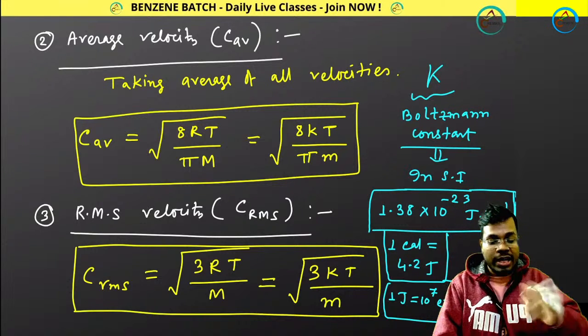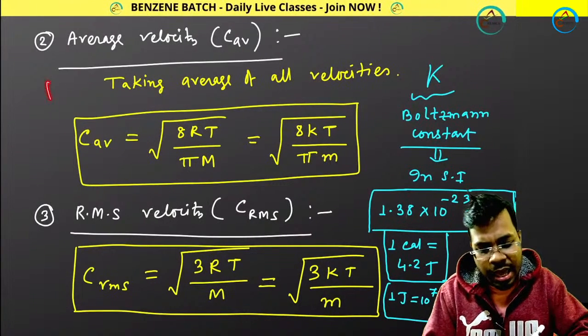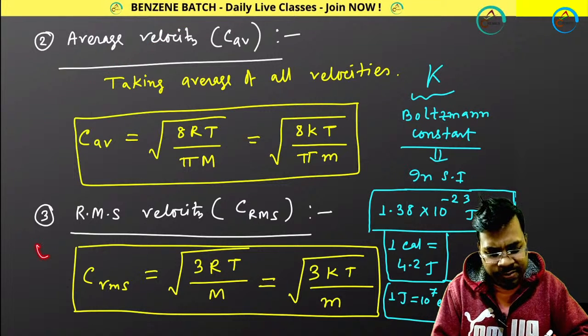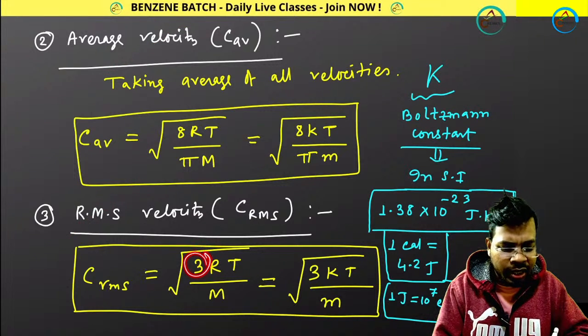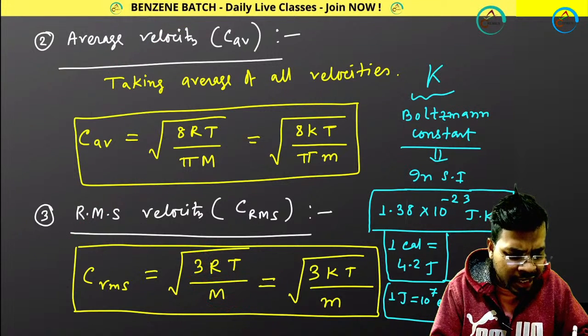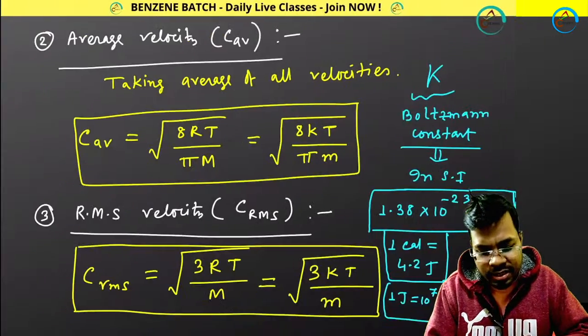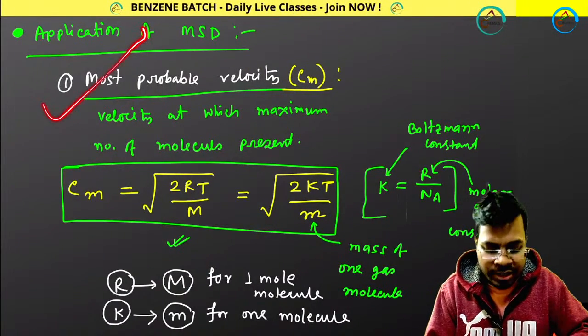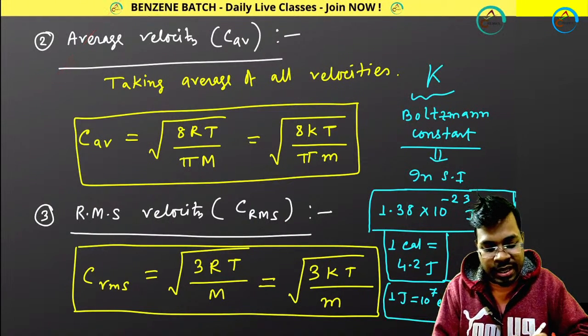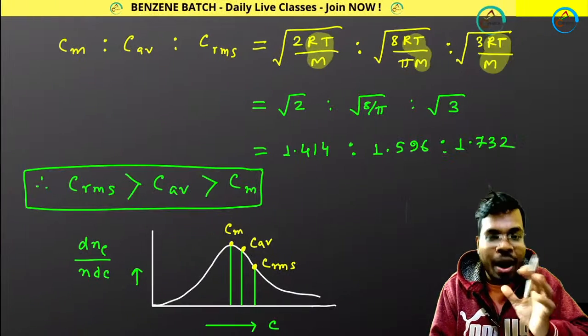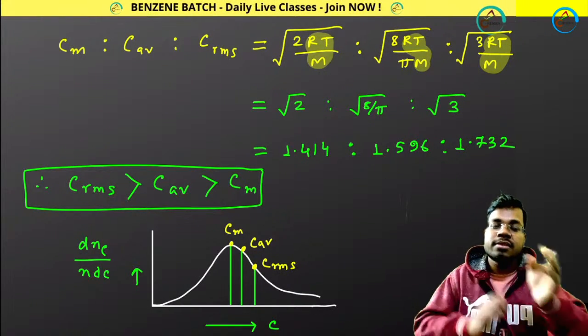Perfect. Now let's move forward. It was your average velocity. Great. Similarly, RMS velocity means root of 3RT divided by capital M, or 3KT divided by small m. Okay. So now if I tell you, out of most probable velocity, average velocity and RMS velocity, which one is greater, which one is lower?